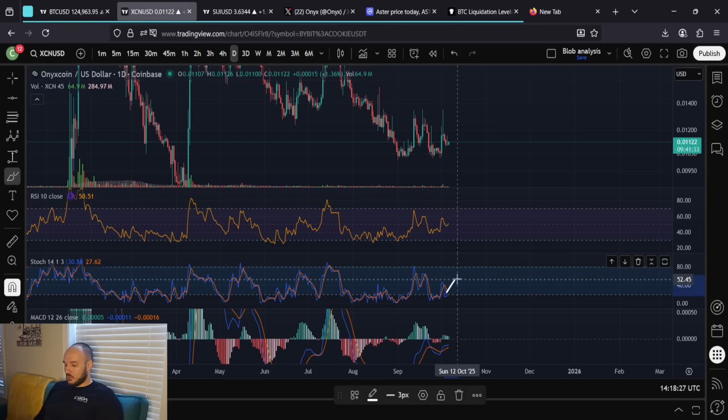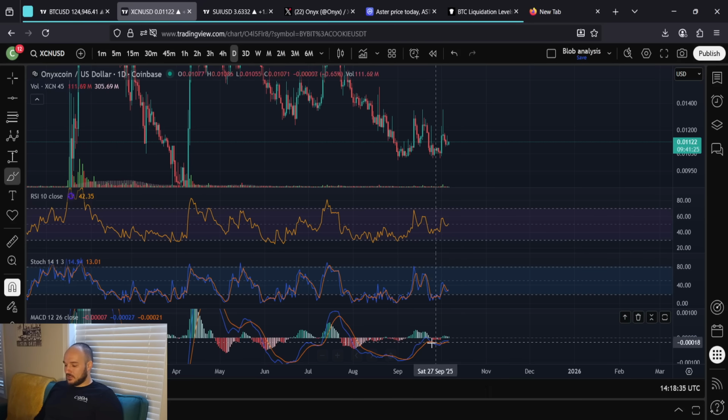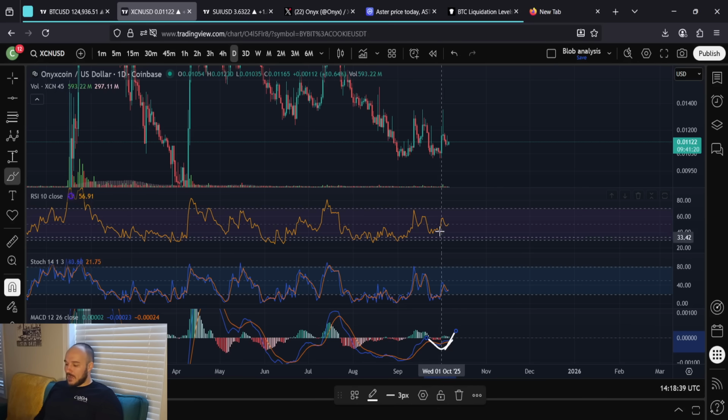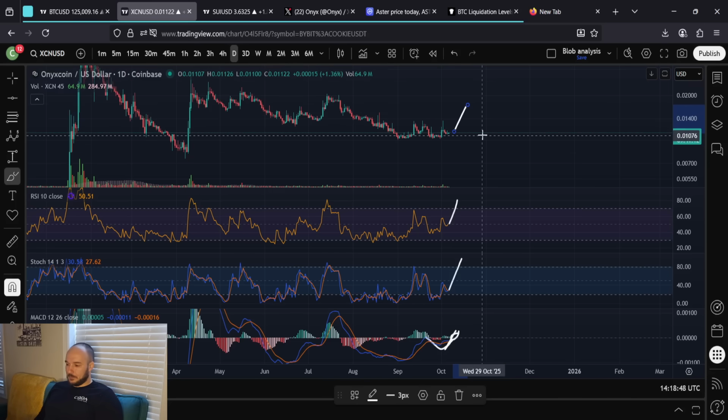Stochastics look like they're good, pointing back upwards. You did reject the 50, which is not beneficial. That's not good, but here you're crossing back up. You have higher lows, all that. The MACD did reject the zero, which is not good, but now you're coming back up like you want to cross the zero. I have a feeling we've just got all these things set in place where we get overbought, we cross above the zero, we do all that. You guys, we're ripping through the freaking roof.